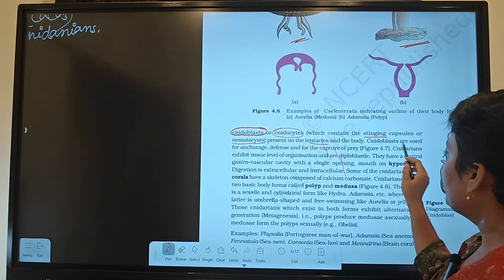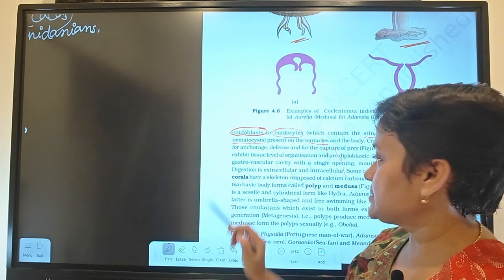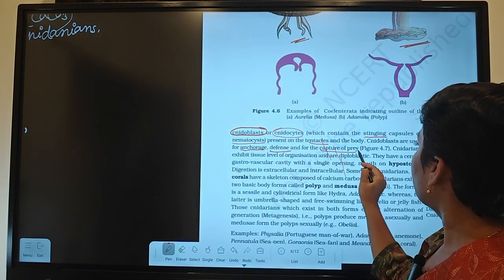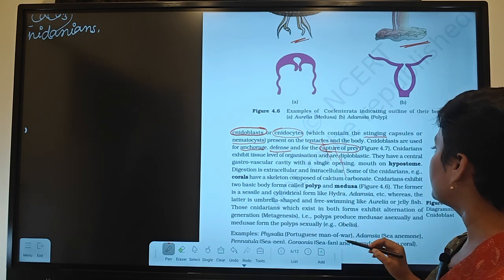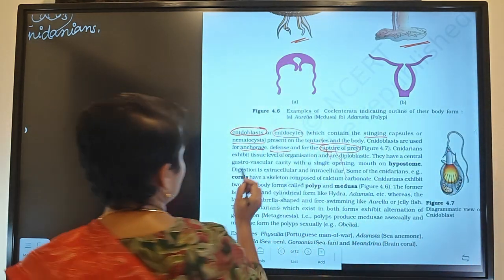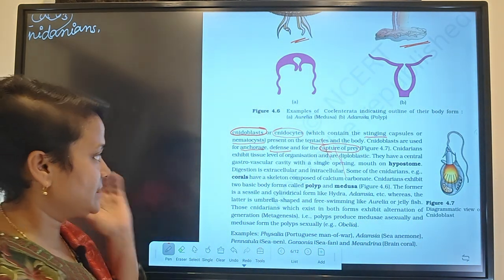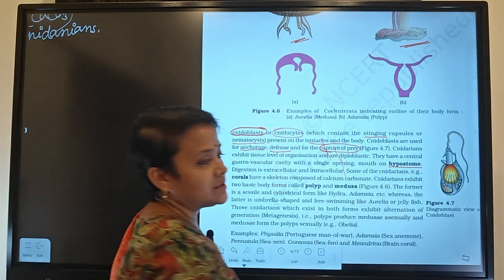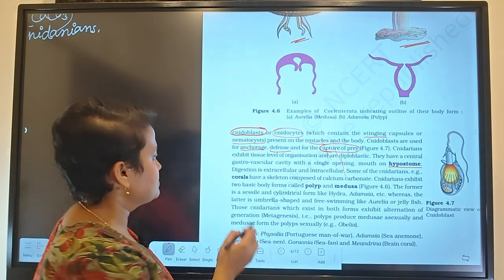So cnidoblasts are used for three purposes: anchorage, very important, defense, and capture of prey. Very, very important. Cnidarians exhibit tissue level organization and they are diploblastic. They have a central cavity, with the mouth on the hypostome. The opening is called hypostome.